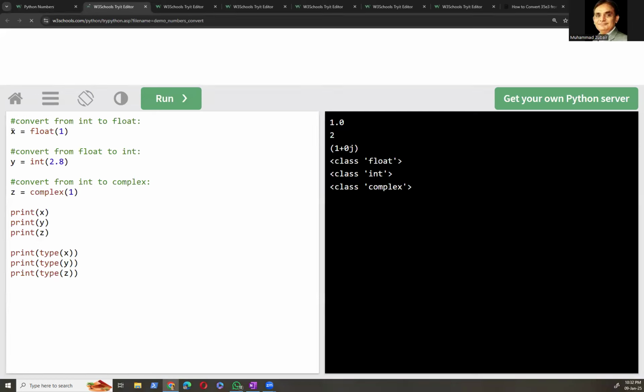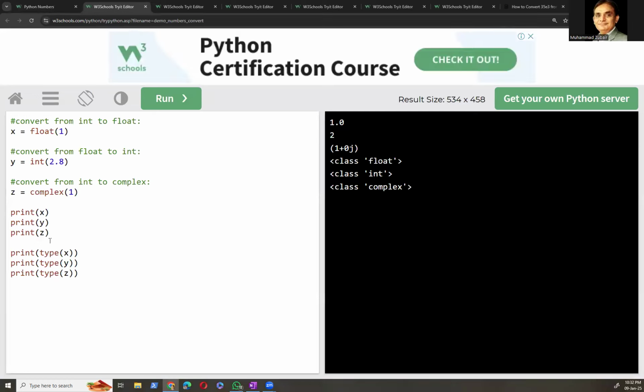Okay, so here the example is a little bit different. Converting from integer to float. So here is 1, and we are asking it to convert 1 into float. So it will become 1.0, right? Yes. So here it becomes 1.0.